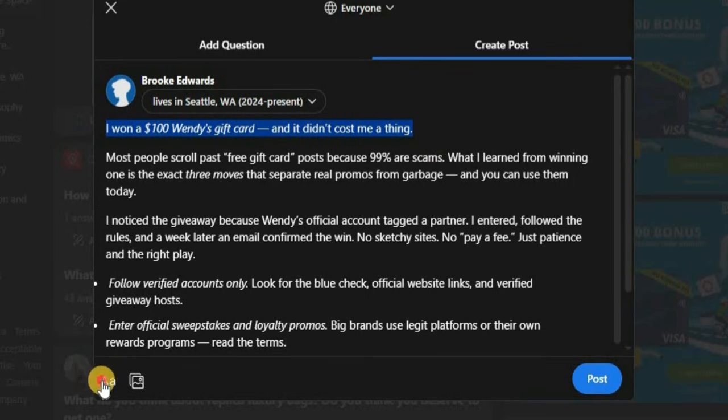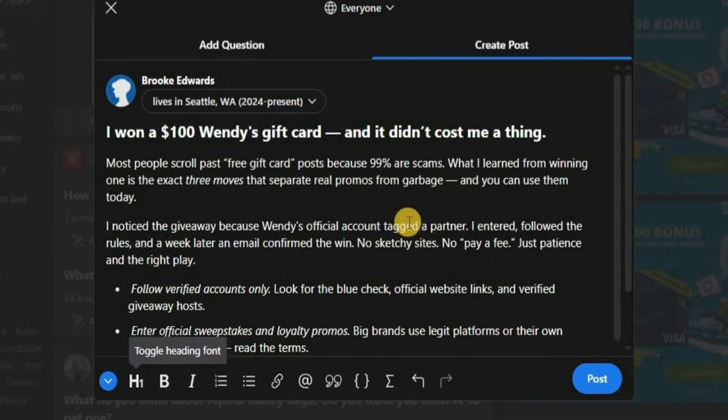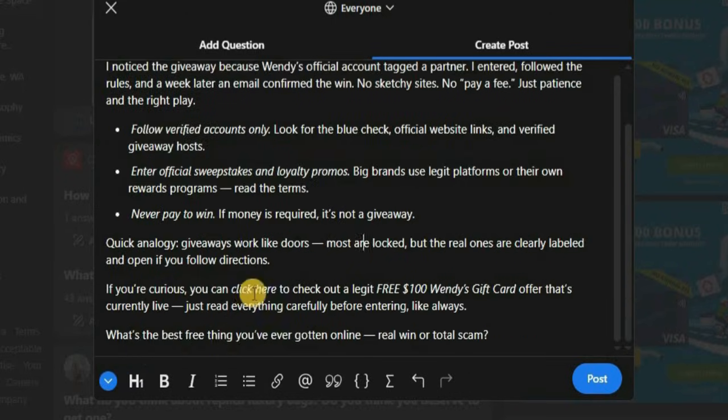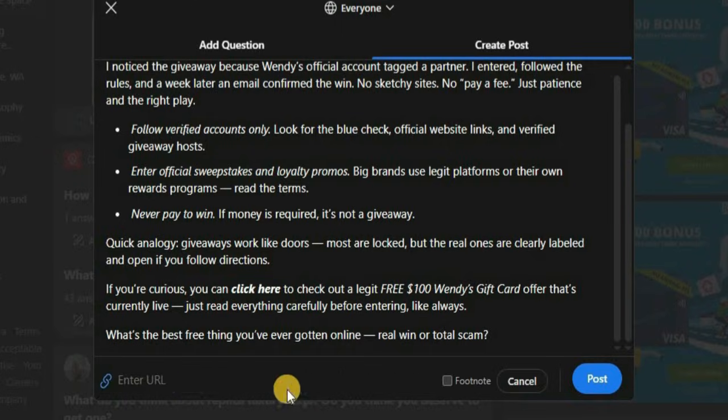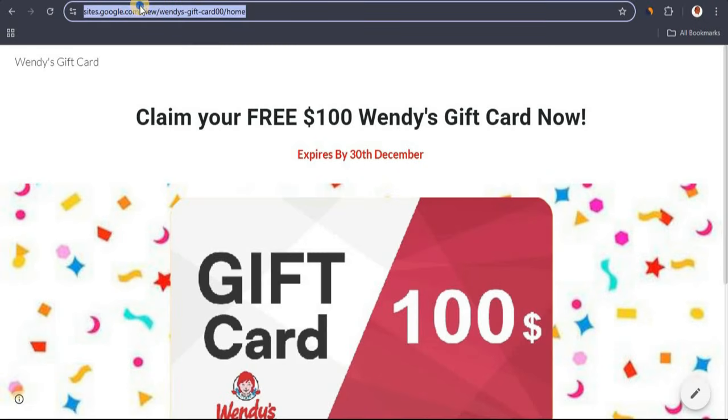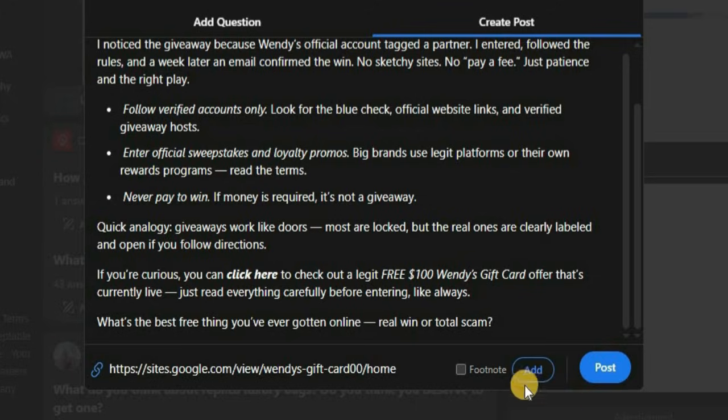So I'm going to highlight this and make this a heading. After that, I'm going to scroll down and embed my link where they have "click here." Okay, so I'm going to highlight this, make it bold, and add my website URL right here. So let's pull up our website. Okay, so this is our own website. I'm going to copy this, head back to Quora, paste that in here and click on add.